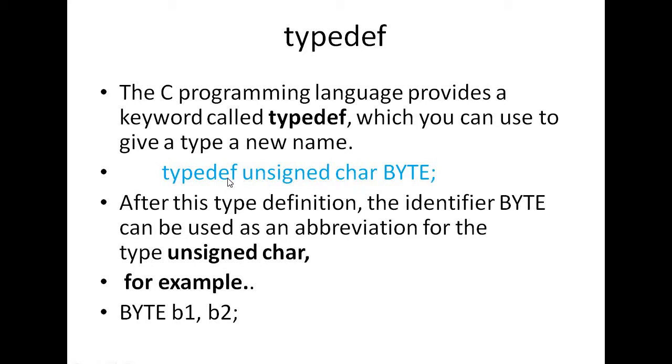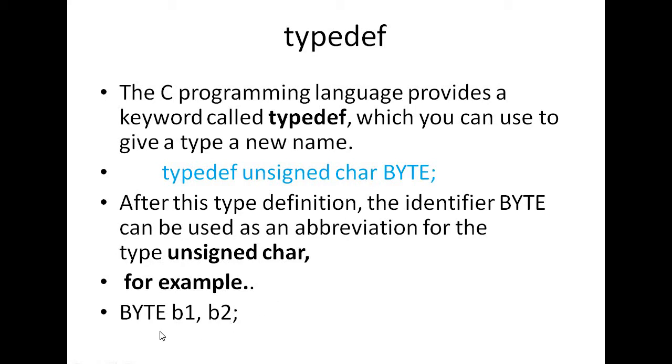So here I can use the typedef keyword and create a duplicate of unsigned char. The duplicate here is byte. That means from now onwards, whenever I use unsigned char in my program, that is similar to byte. Byte is the duplicate name of unsigned char.